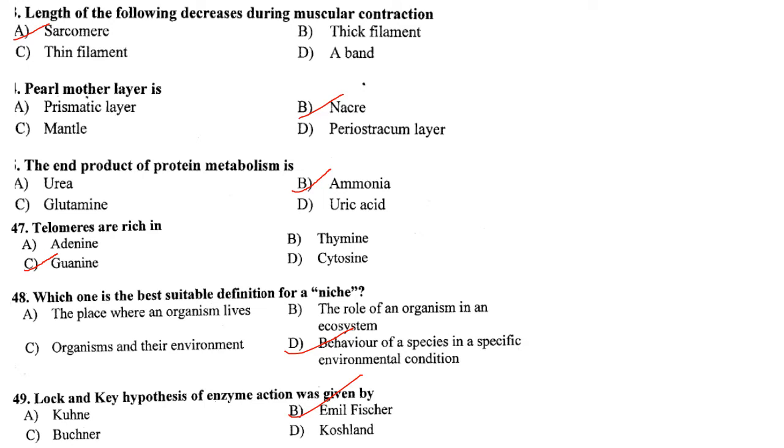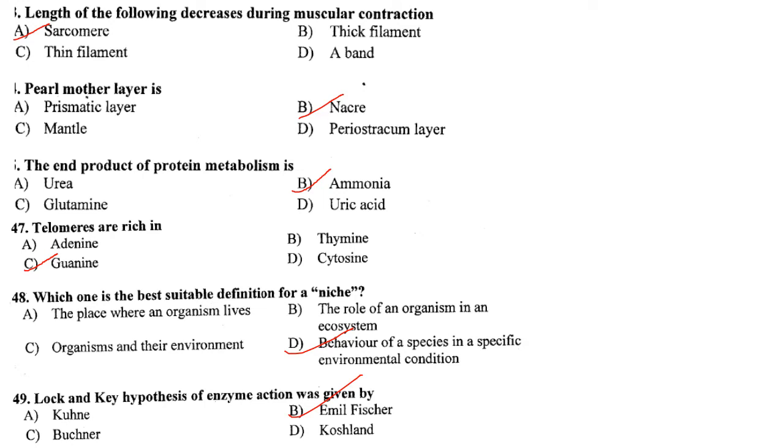Then the end product of protein catabolism in animals is ammonia, and this compound may be excreted as ammonia itself, in the form of urea, or uric acid depending on the animal. So the end product of protein metabolism is ammonia. Answer is option B. Telomeres are rich in guanine. Telomeres are found at the end of chromosomes.